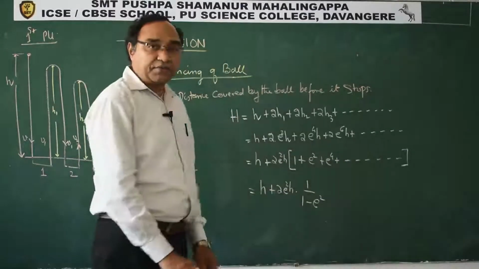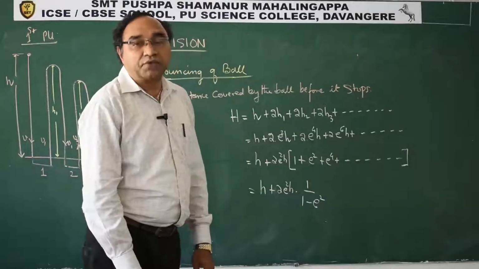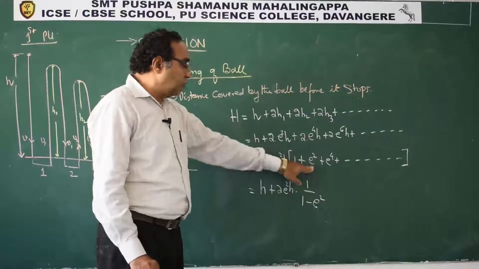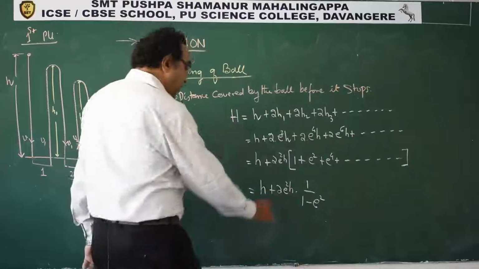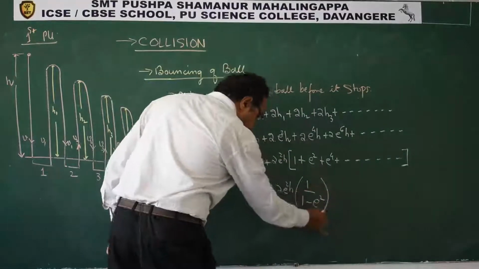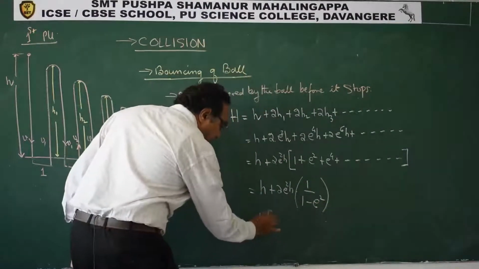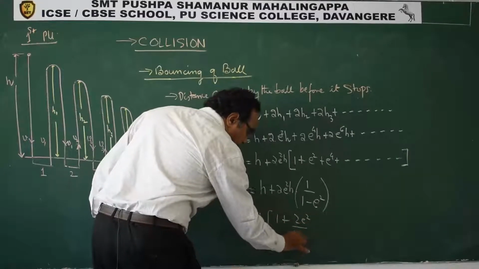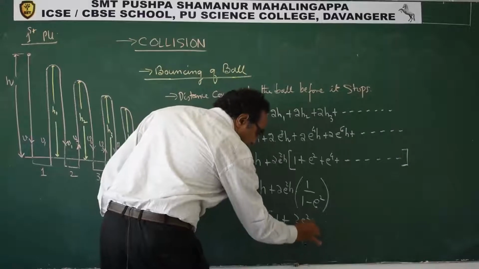This is what we get as the sum to infinite terms of a GP is a upon 1 minus r. Common ratio is e square. So again in this take h common, so 1 plus 2e square by 1 minus e square.